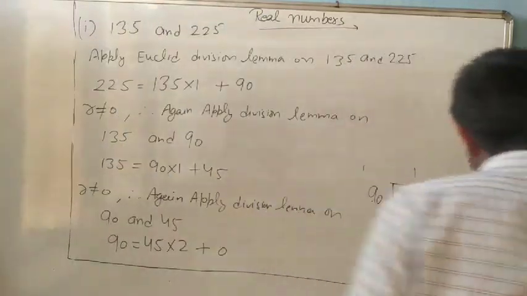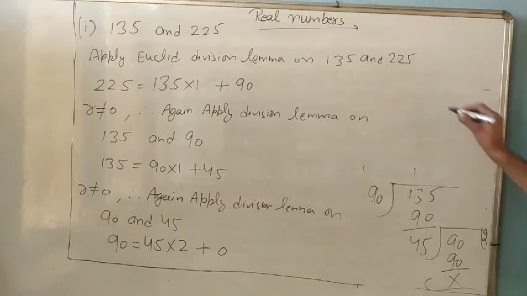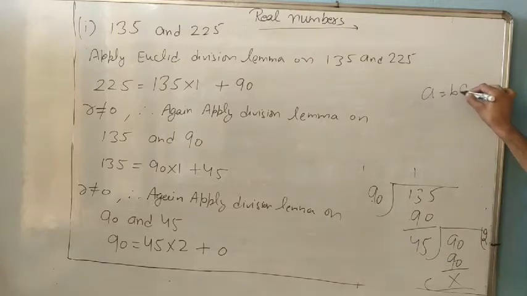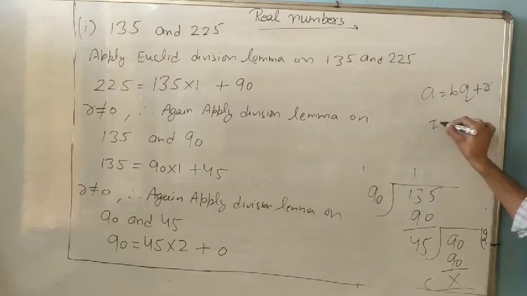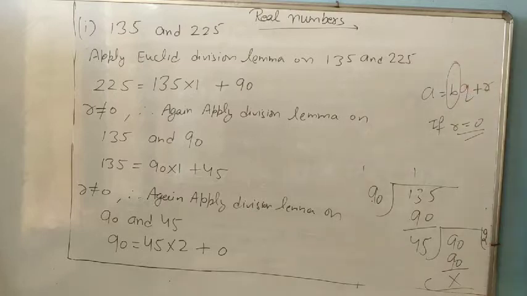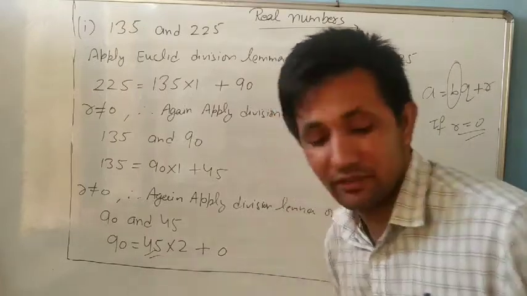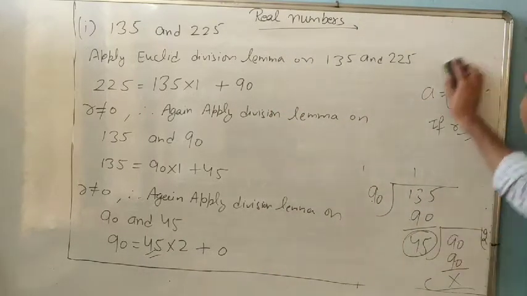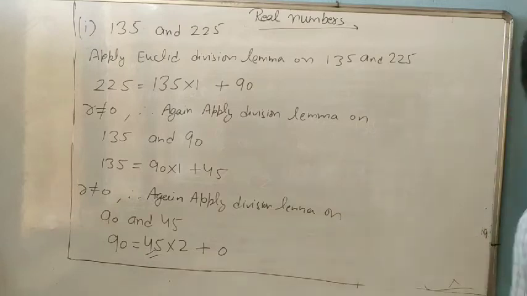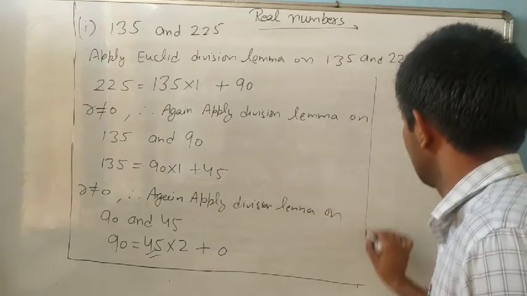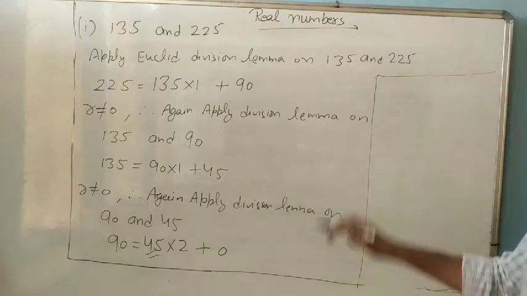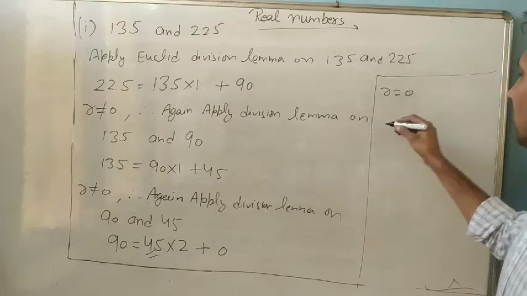And whenever remainder is 0, which one? If in the question we already write A equal to BQ plus R, if R equal to 0, then B is HCF. So which one is B? B is 45. So what is HCF? 45. After this, you can write the next step: R equal to 0.